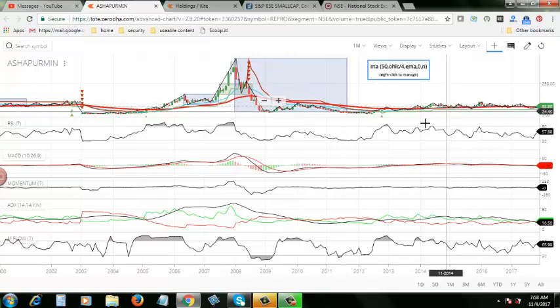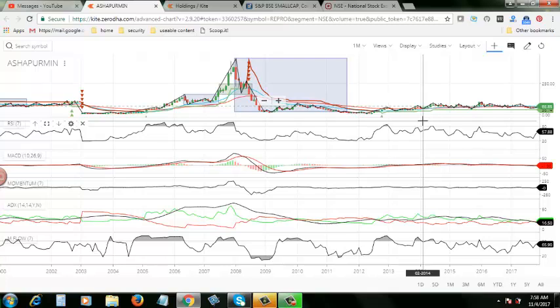I'm saying around 100 and around 1 rupee, and this stock can go down to around 1 rupee, 2 rupee level. And the highest point it reached after 2008 was a maximum of 100 or 101 rupees like that. So this is the price range bound of this particular stock, and right now the stock is under the influence